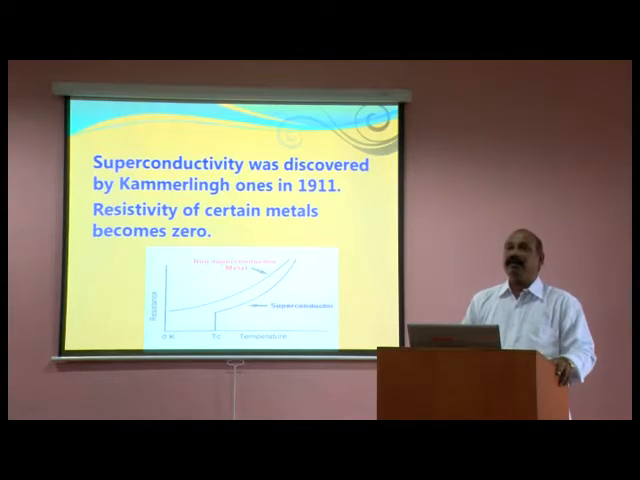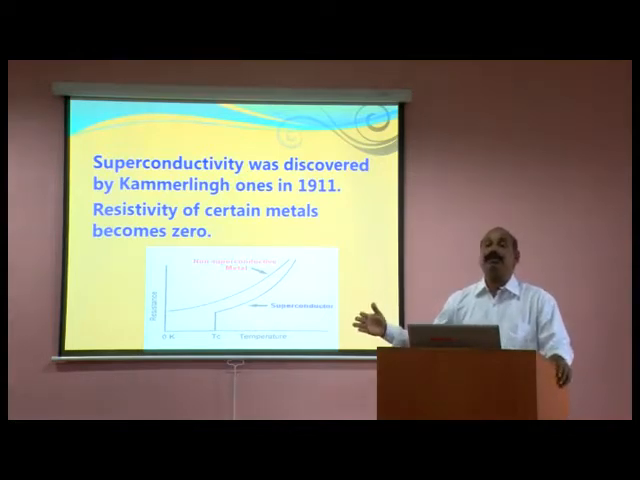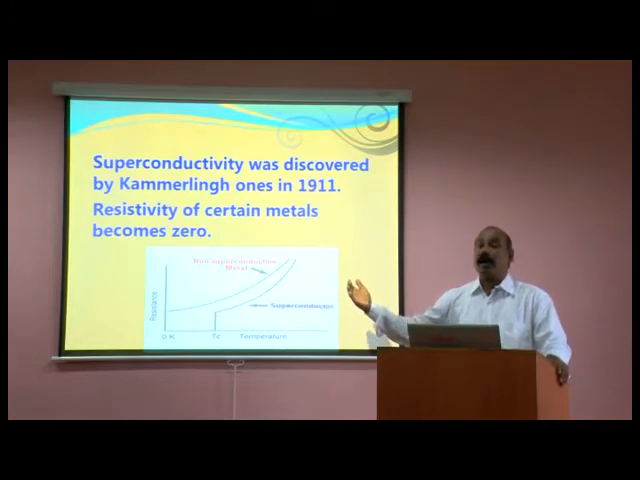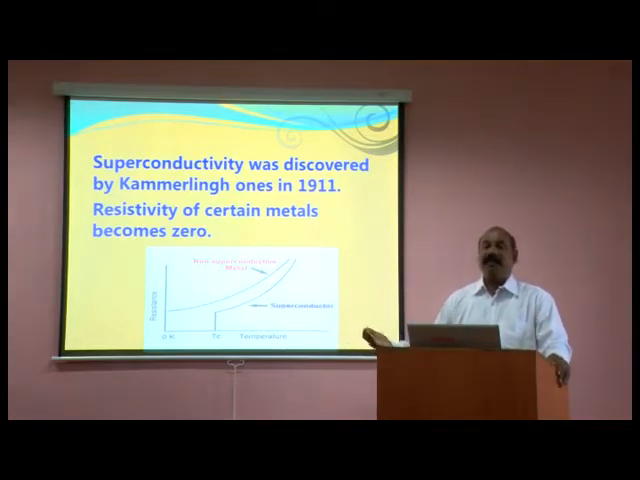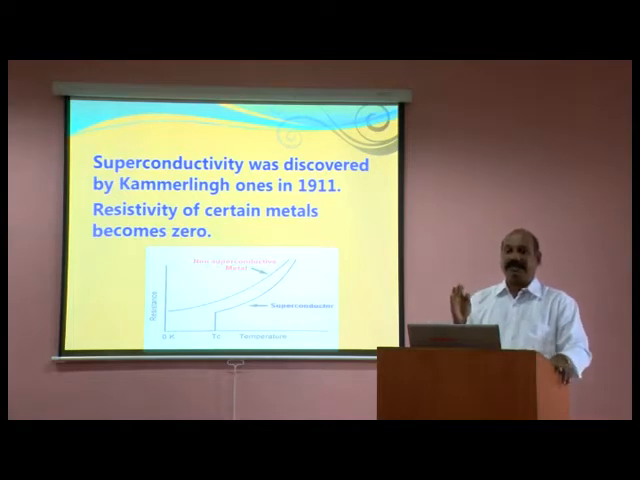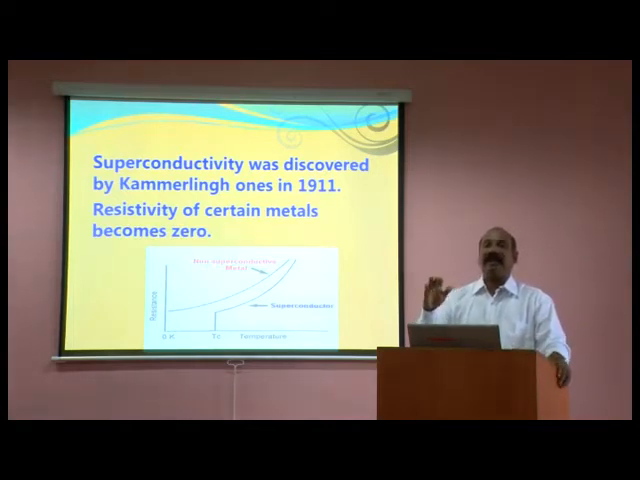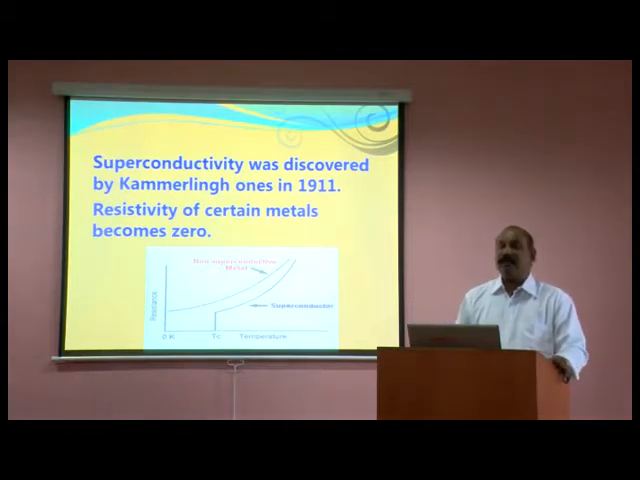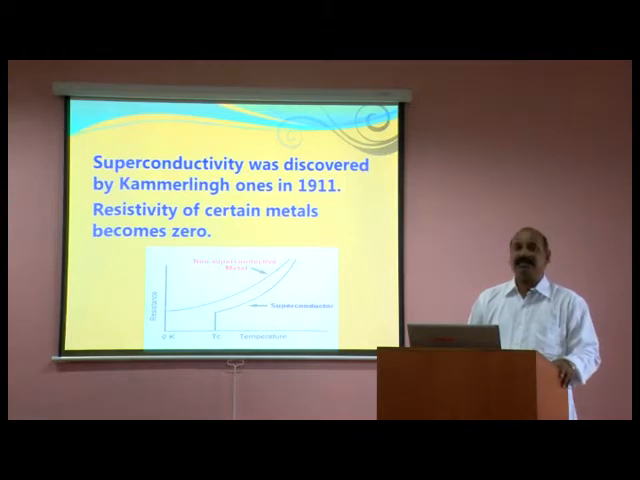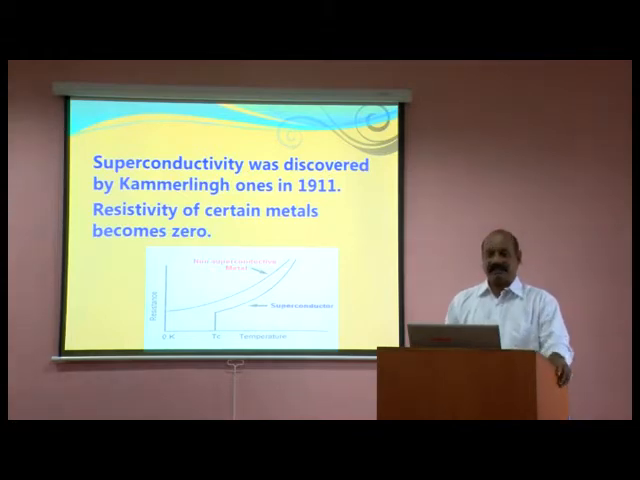Certain materials possess zero resistance when you reduce the temperature to a very low level, near absolute zero. It means at a certain lower temperature, the superconducting material fully acts as a conductor and loses its resistance. So that is why we call certain materials zero resistance materials.